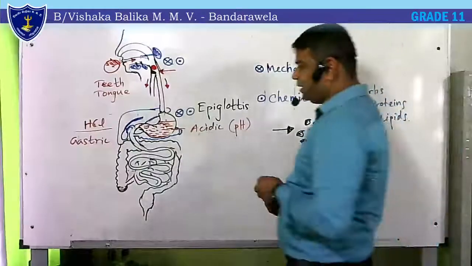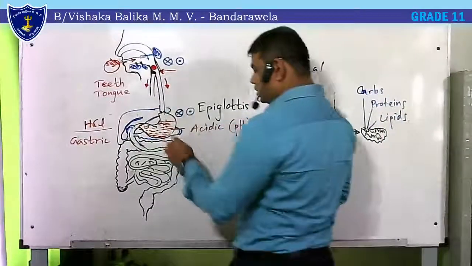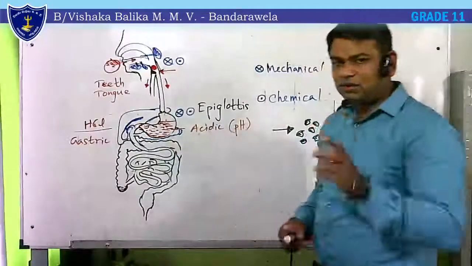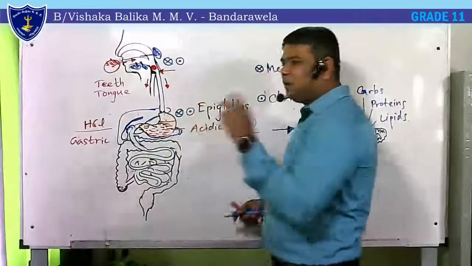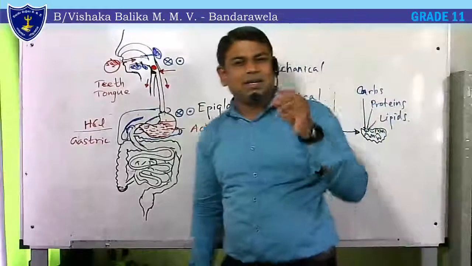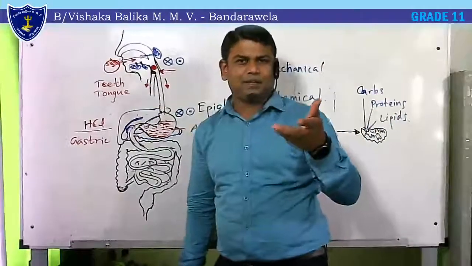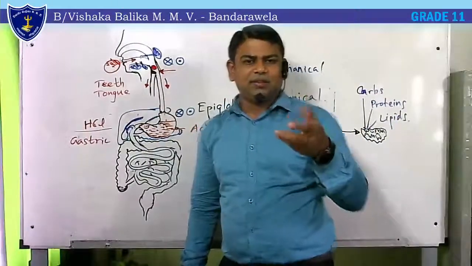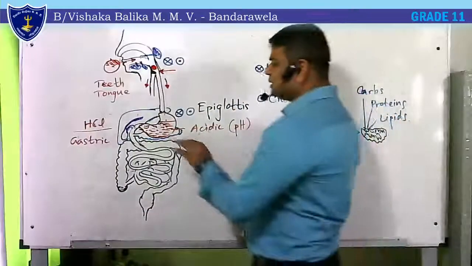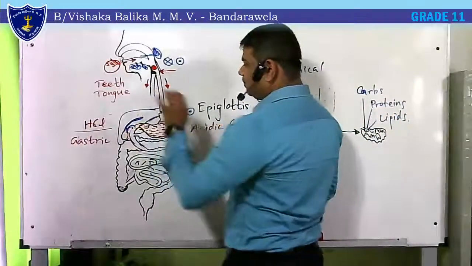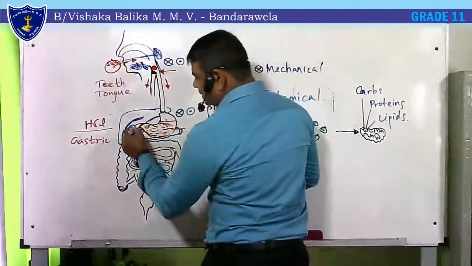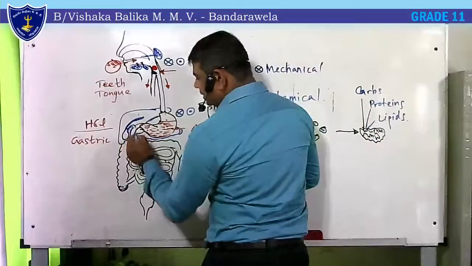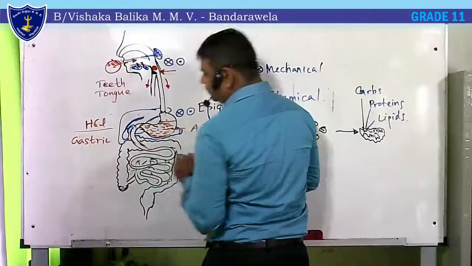Thereafter, food will stay, as I mentioned, 20 minutes to 4 hours. Finally, food becomes a kind of porridge-like thing, that means a very thick fluid, right? That thick fluid will be slowly sent out from this. So this is another important place. Which place is that? This is the duodenum.